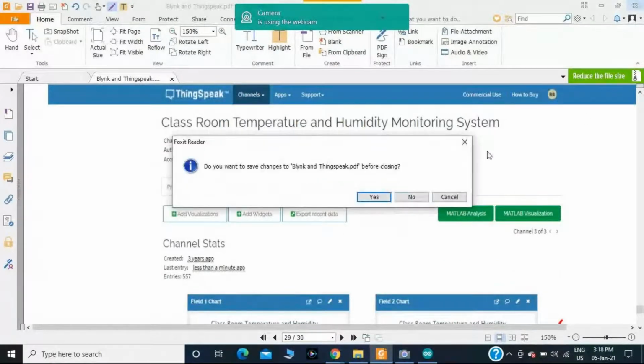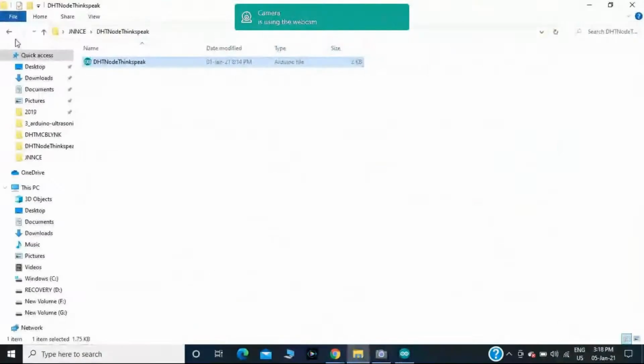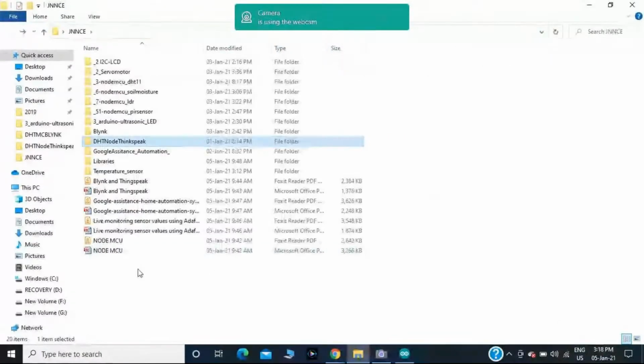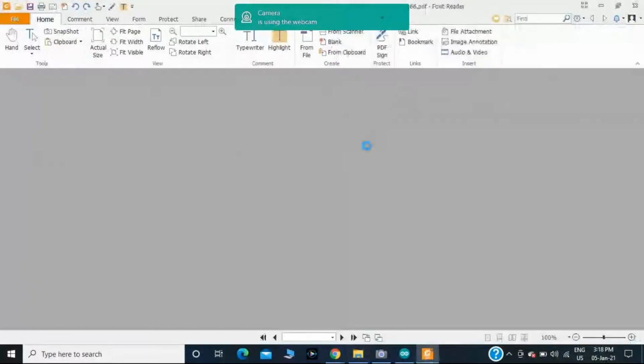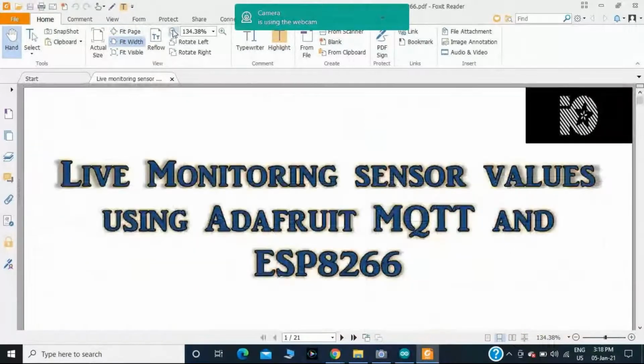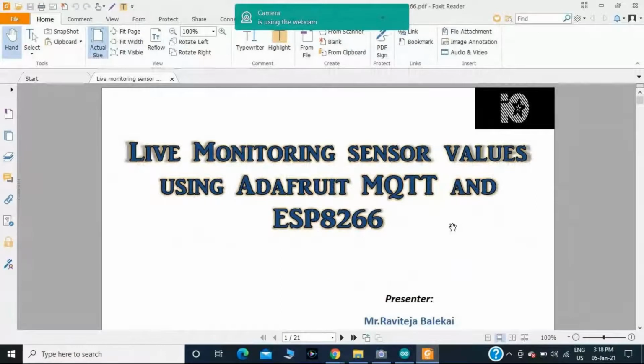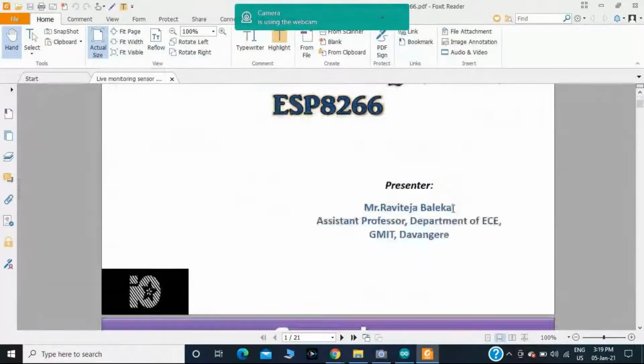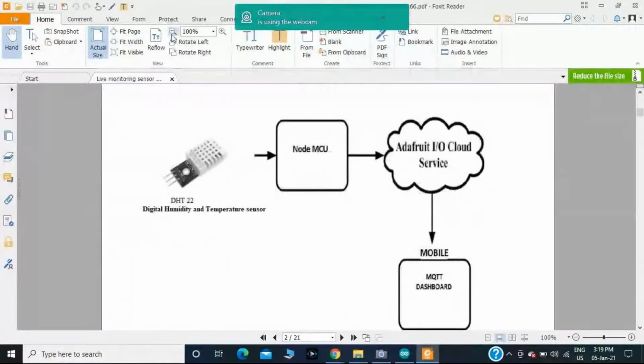Next, I am moving towards one of the important applications, the Adafruit Cloud Service. And in this example, I am using the MQTT protocol. MQTT stands for Message Queuing Telemetry Transport protocol. Once again, in this example, I am considering the temperature and humidity sensor data. Okay, this is the scenario.